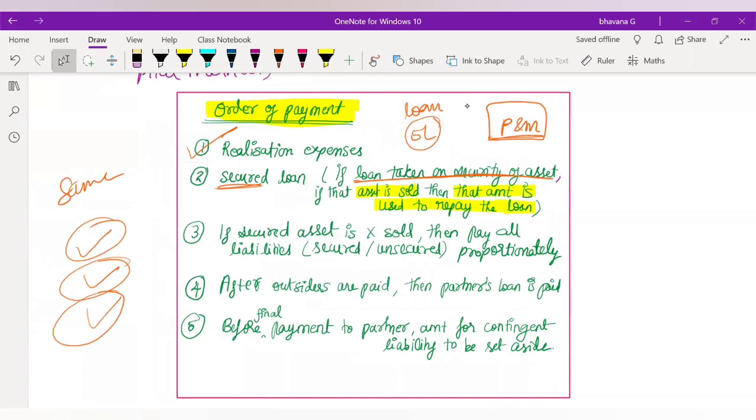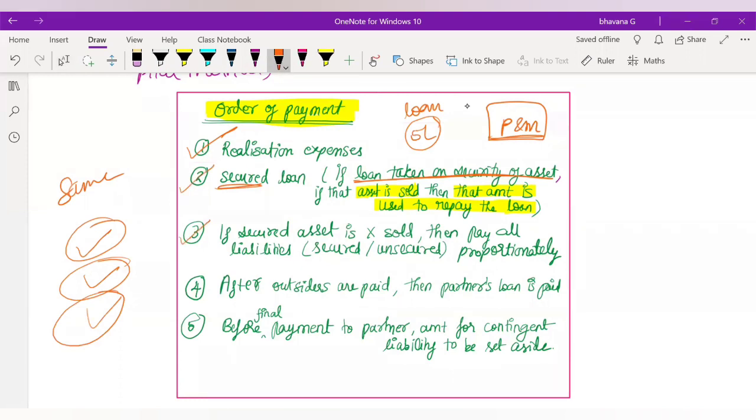There may be two cases. One, the secured asset, that is your plant and machinery, might be sold first, or another possibility is that the secured asset might not be sold and some other asset might be sold. If your secured asset is sold first, then in such a case you will first pay off your secured loan. Okay, that is your second point.